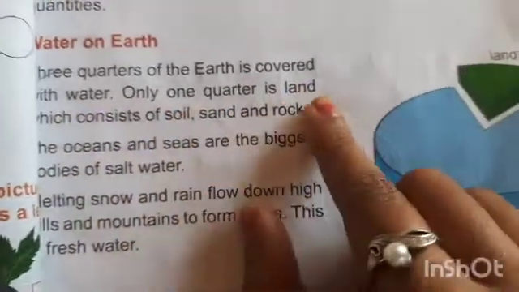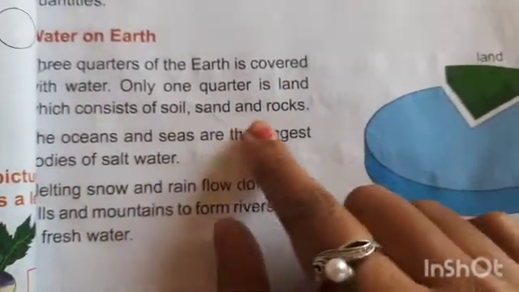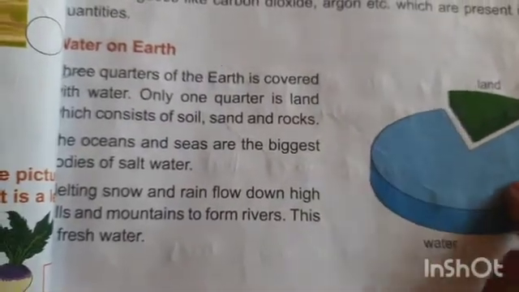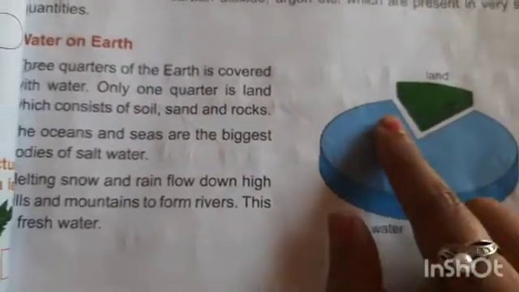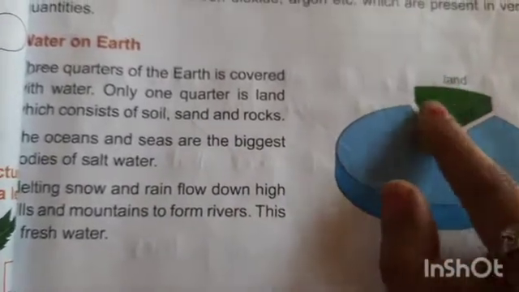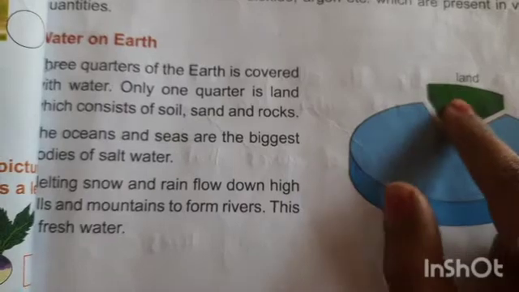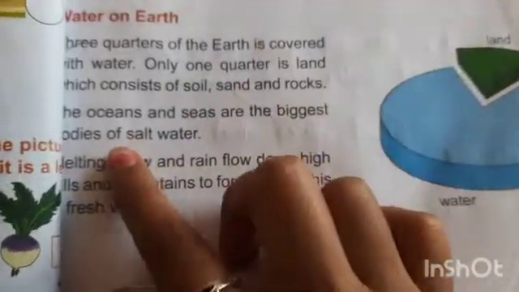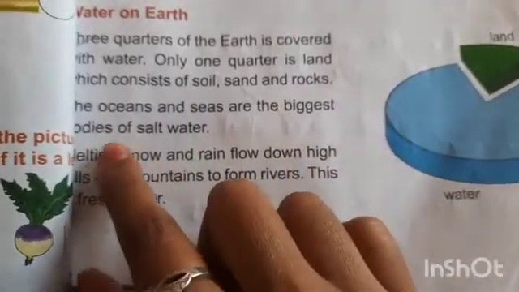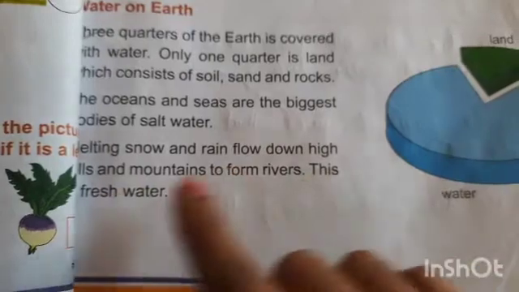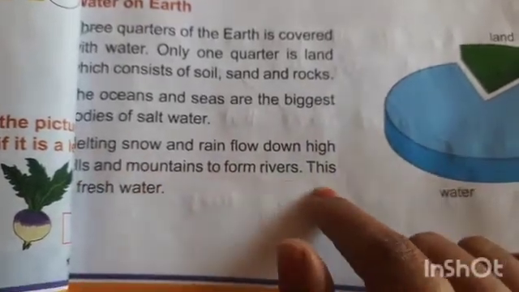3/4 of the Earth is covered with water. Only 1/4 is land, which consists of soil, sand and rocks. 3/4 of the Earth is covered with what? Water. Only 1/4 consists of soil, sand and rock. The oceans and seas are the biggest bodies of salt water. Melting snow and rain flow down high hills and mountains to form rivers.